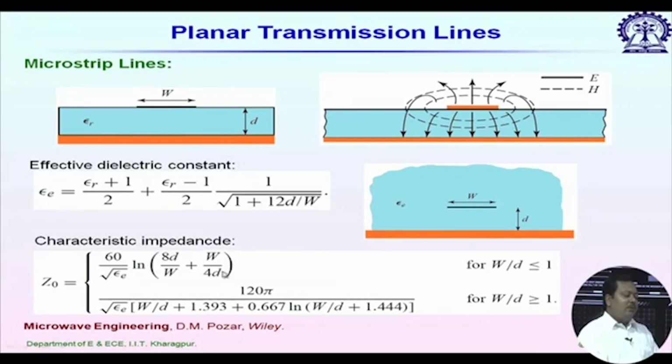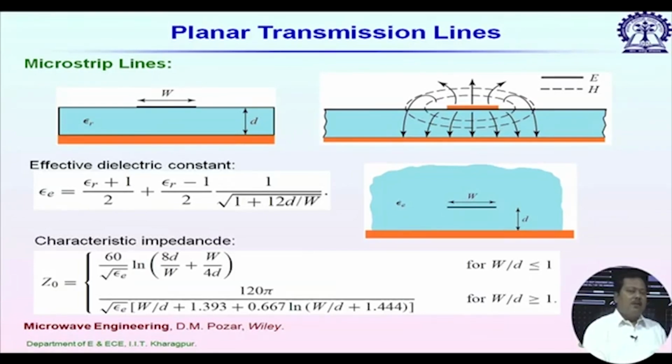For a given W, if I increase thickness, then what will happen? Characteristic impedance will increase. So, for a given characteristic impedance, we can choose the W value for a given substrate material, because for a given substrate D is fixed. For usual microwave or millimeter wave systems, we always deal with 50 ohm characteristic impedance. It is always 50 ohm if unspecified.